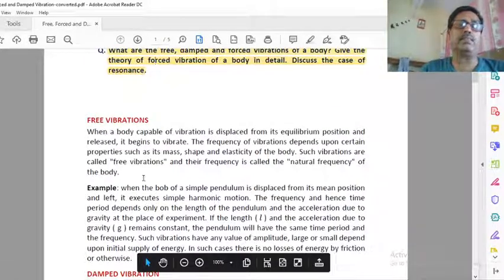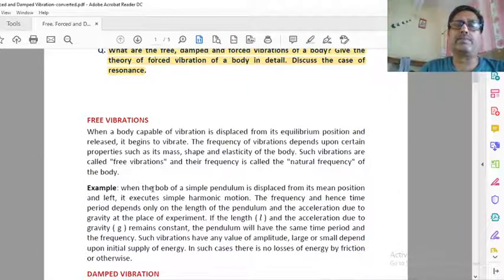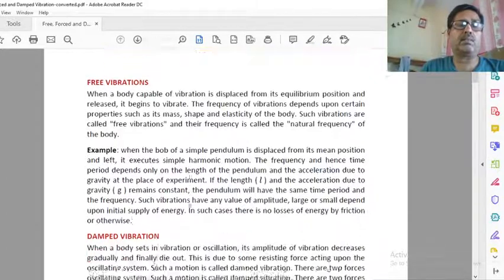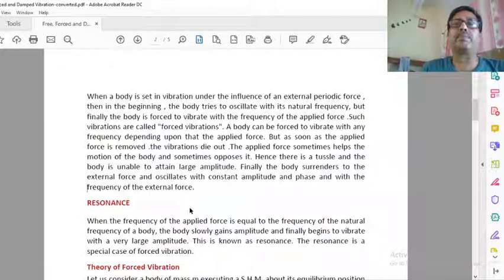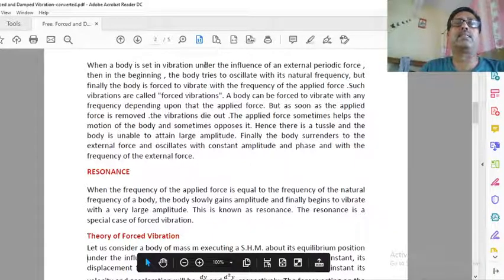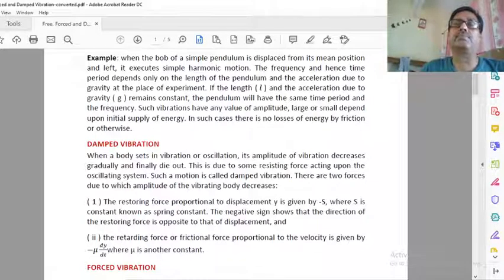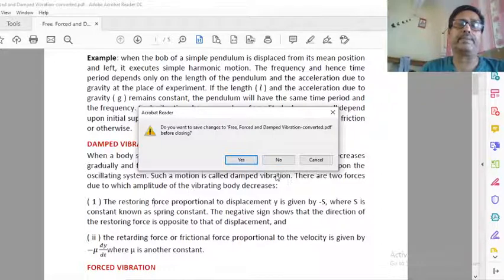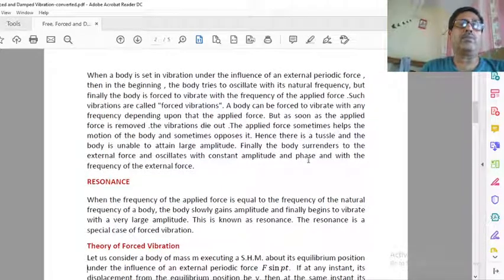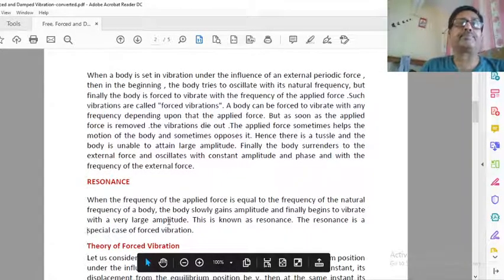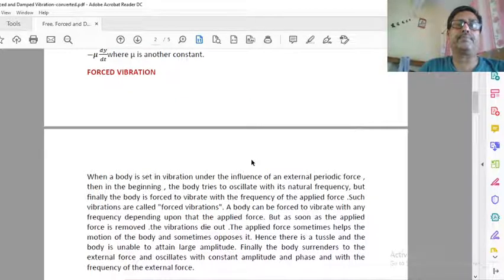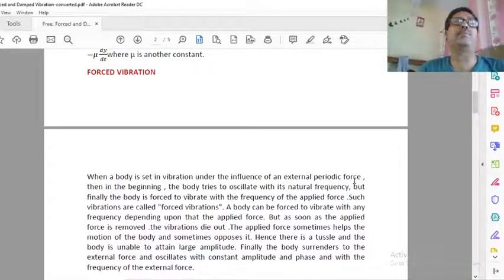Forced vibration is when a body is set in vibration under the influence of an external periodic force.